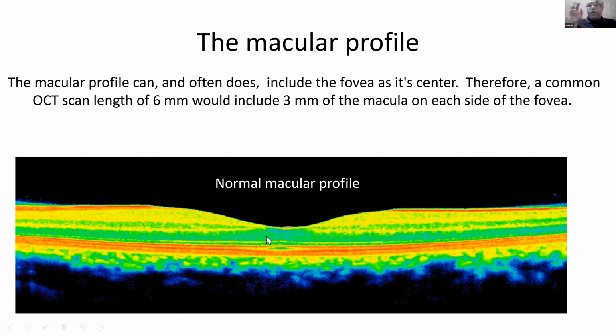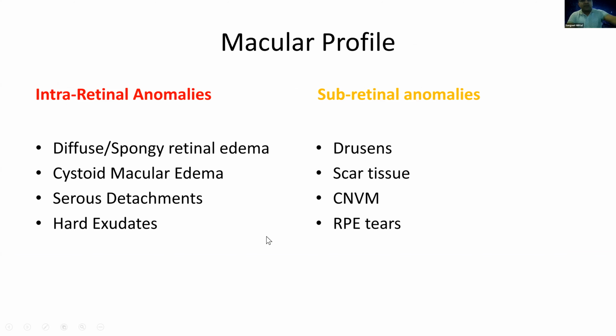We missed a part of what you were saying because the connection is not very good. Yes, we can now see this. Can you start from here again? This macular profile, intraretinal abnormalities, subretinal abnormalities. We could not hear you very well.